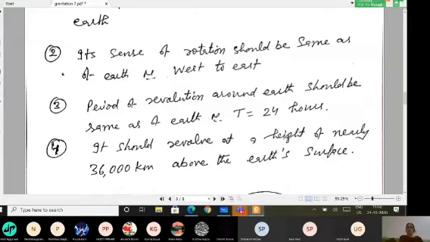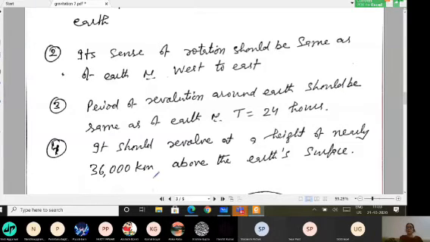And we calculated that if a satellite is geostationary, then the height of that satellite should be nearly 36,000 kilometer above the surface of earth. You see, the radius of the earth is 6400 kilometer, and look how much above the surface you have to go. From here you can get an idea of how things happen in the practical scenario when we talk about variations in acceleration due to gravity.